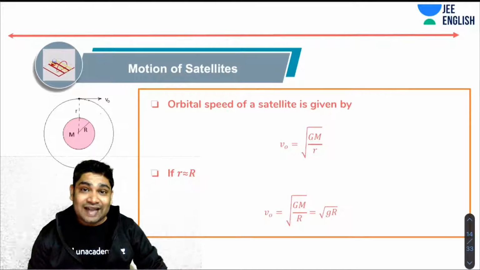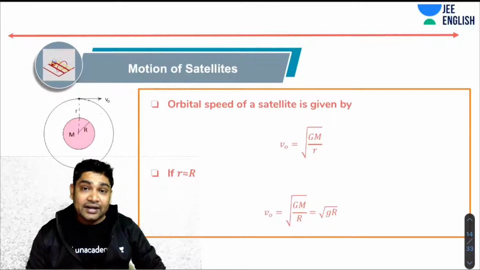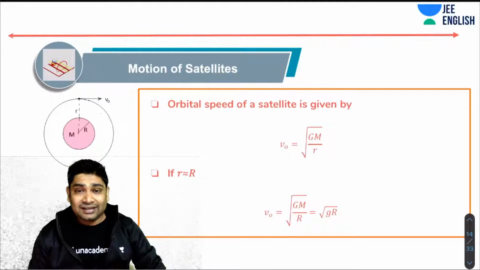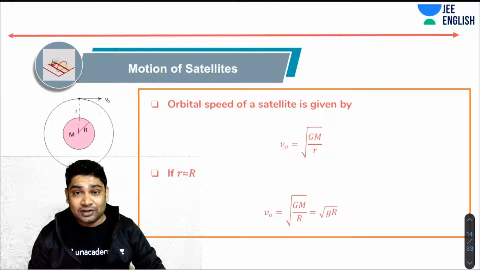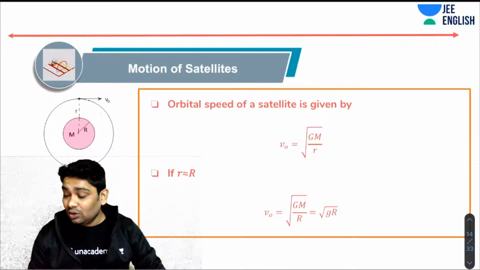So suppose you have a satellite which is revolving around the Earth in a radius of small r. Earth has a mass of capital M and a radius of capital R. The orbital speed can be related with the radius of the orbit as this. Okay, so the idea is simple.